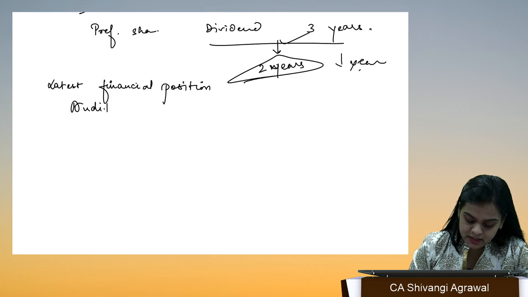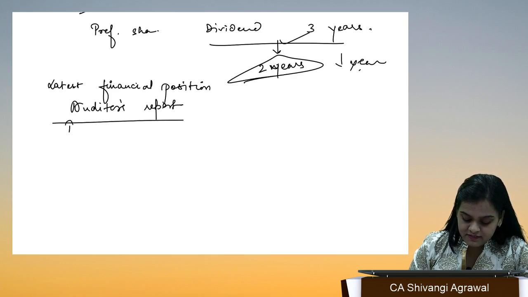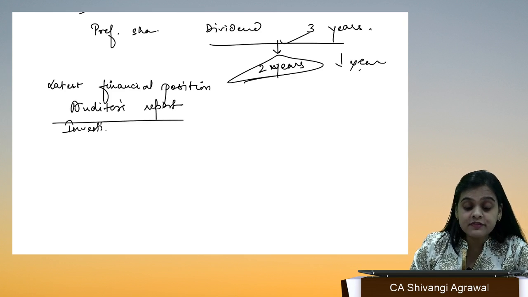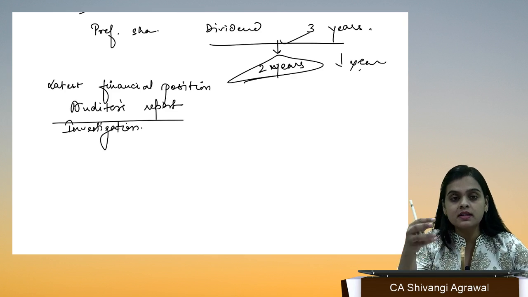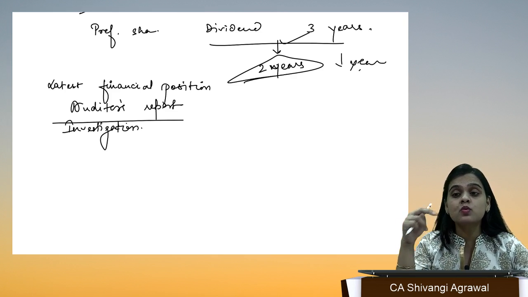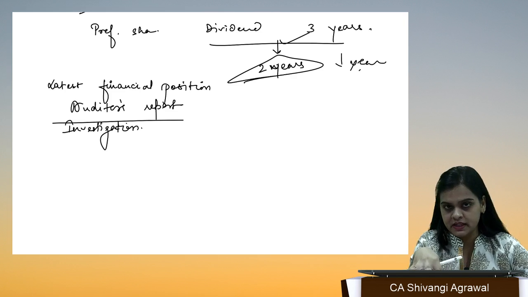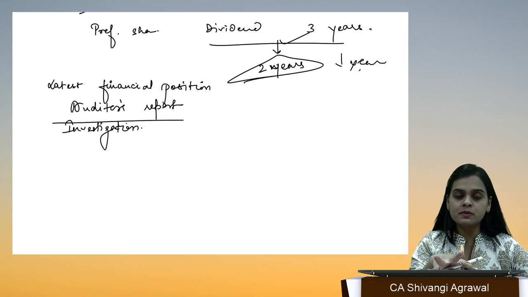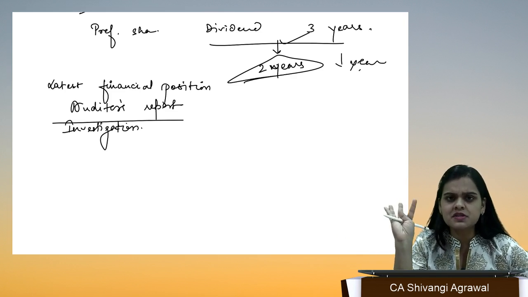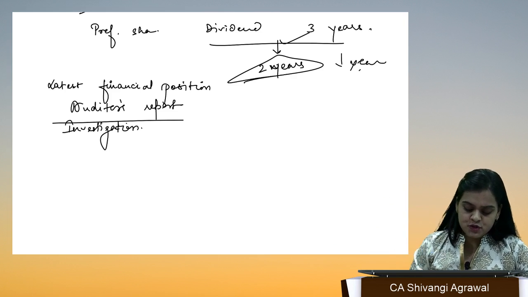The auditor's report is also easily available. The third is investigation, if any, pending. Suppose some investigation proceeding is going on against the company, because any company which wants to enter into a scheme of compromise or arrangement is not a normal company. It definitely has some problems. So quite possibly some investigation proceedings are going on, and if so, you will give the details of that also.